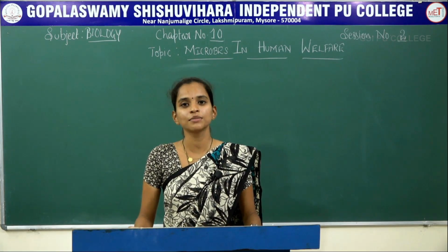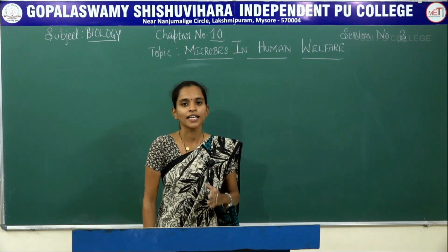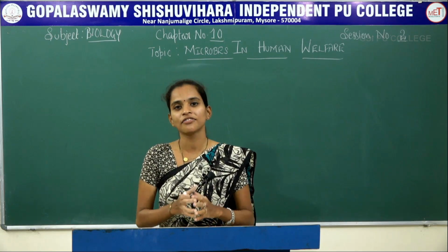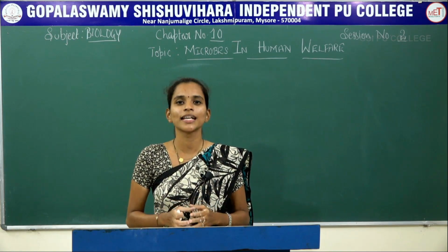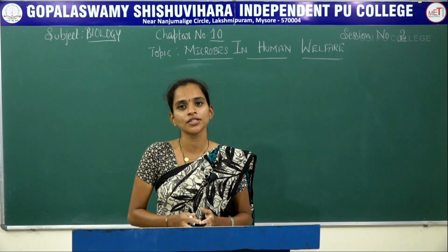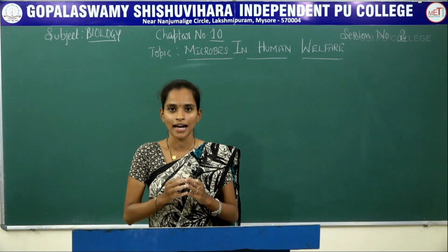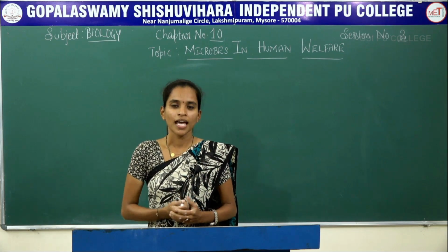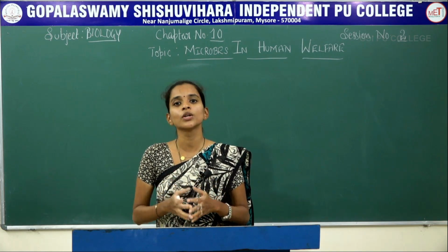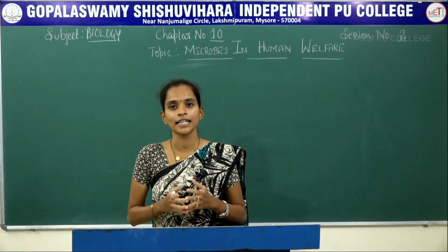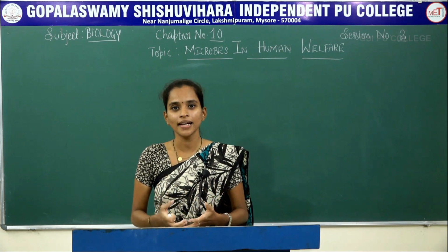Hello everybody, welcome to the second session of chapter 10, that is microbes in human welfare. In last session we did study about different types of microbes, their properties, their involvement in household products as well as their involvement in industries, in beverages as well as antibiotics. So I had told that Penicillium notatum or penicillin is the antibiotic which was used in World War II. But later, after many years, there were discovery of different types of antibiotics which were used in treating of diseases like kala gout, diphtheria or leprosy or Kushta Rog, plague, etc.